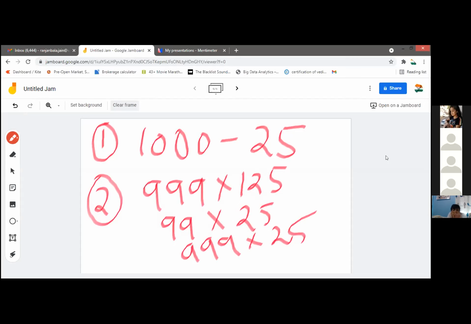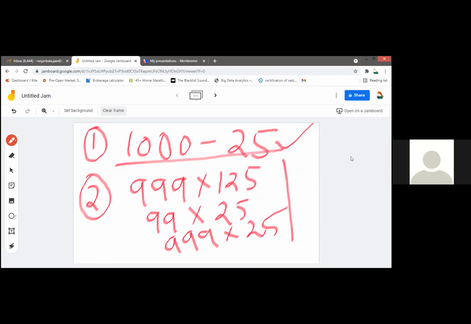Other types of multiplication I will explain later. Yesterday we learned this formula, Nikhilam Sutra, for subtraction. Today we have learned the Vedic maths formula Nikhilam Sutra for such multiplication.